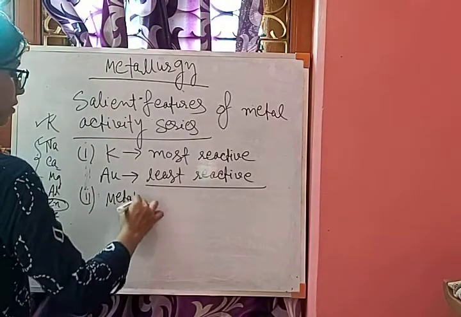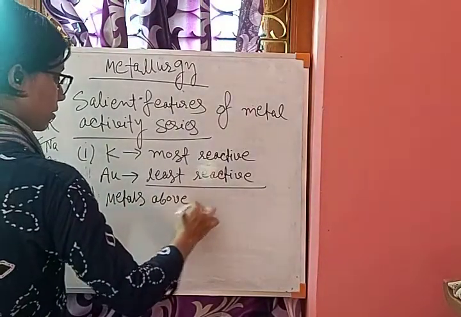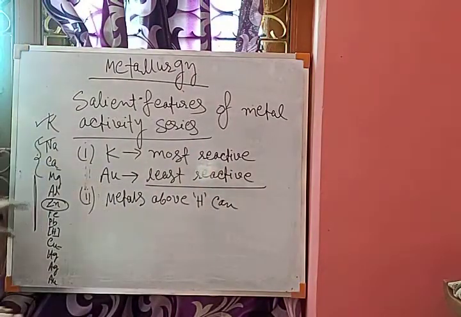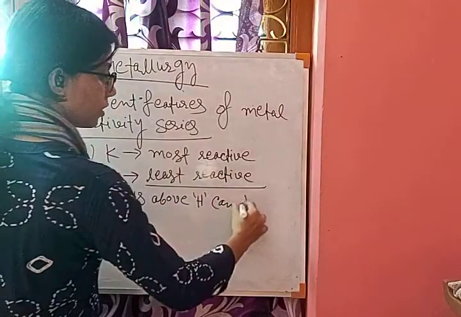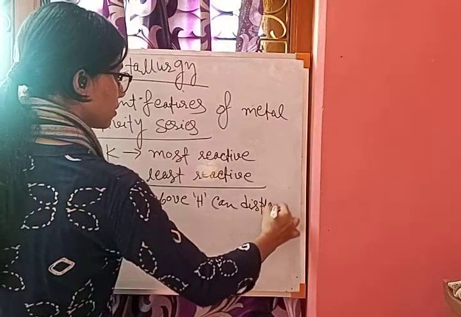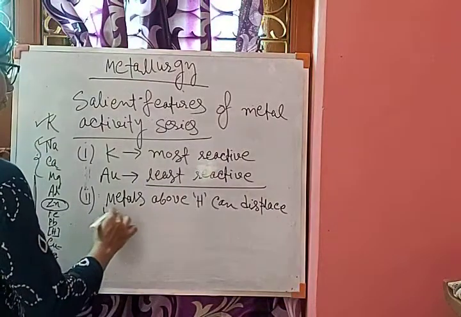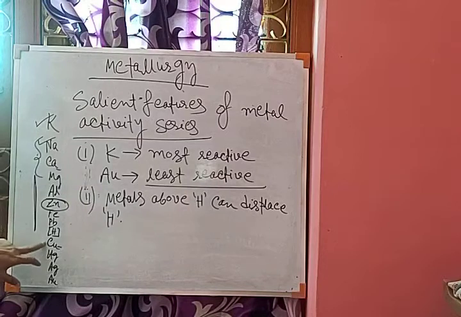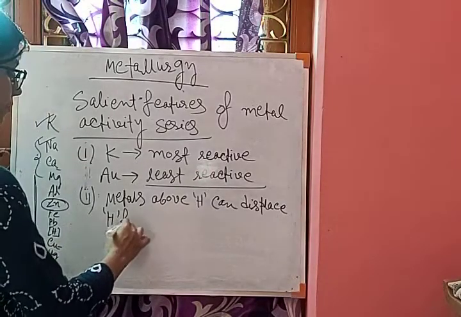Metals below hydrogen, like copper, mercury, silver and gold, cannot displace hydrogen from any compound, such as an acid. So metals above hydrogen can displace hydrogen from acids.